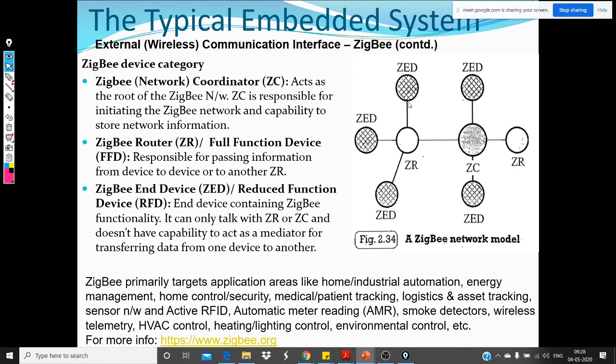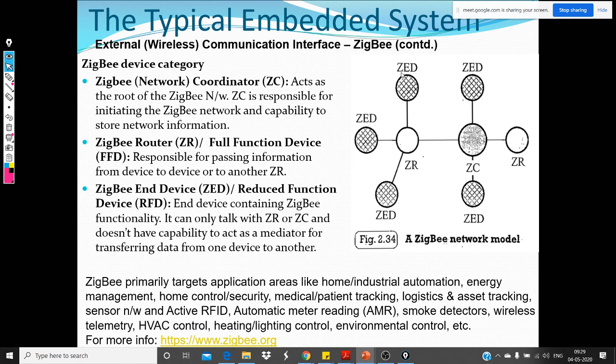Typically you have a master, and then you have multiple Zigbee devices, and in between you have Zigbee routers. These end devices can connect to either a Zigbee router or directly to the Zigbee coordinator, but they cannot connect directly to another Zigbee device.